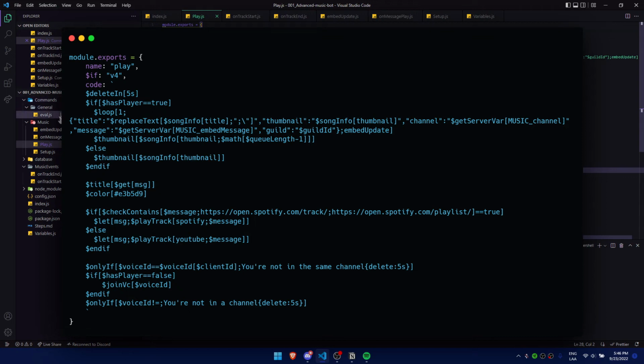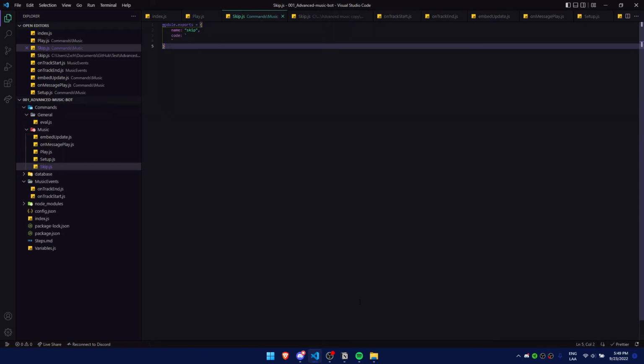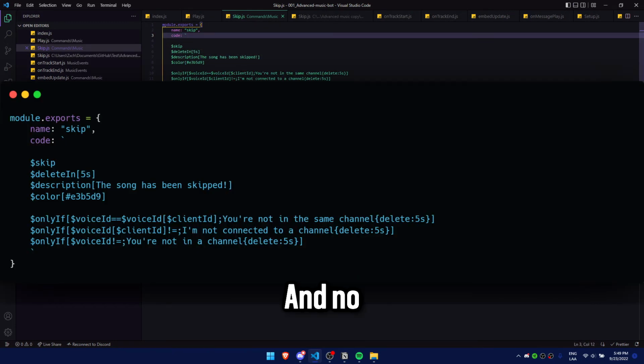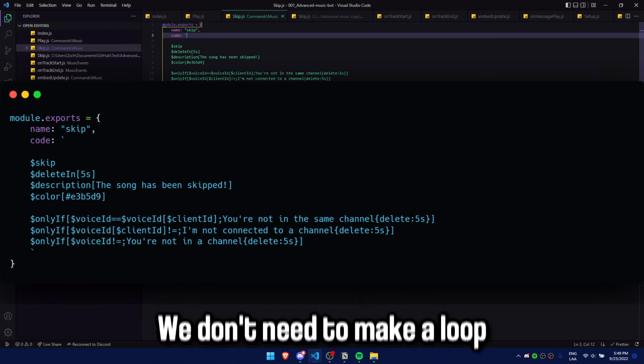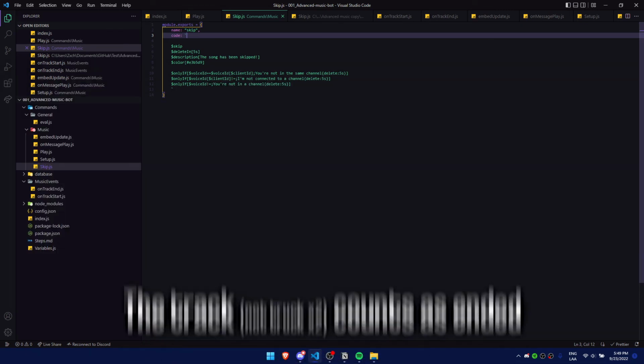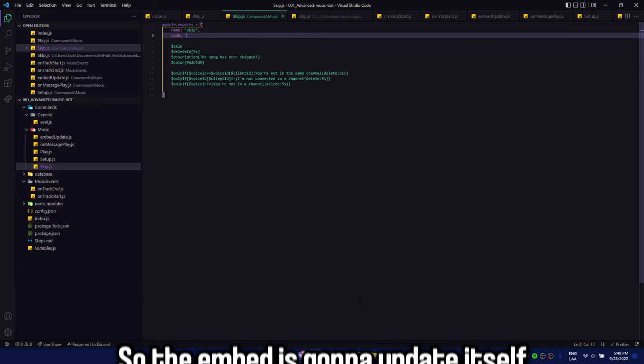What if we want to skip a song? Well, here, skip. If we want to make a skip command, we gotta do the basic only if and a basic description. And no, we don't need to make a loop, because once you skip a track, the track counts as ended, so the embed is gonna update itself.